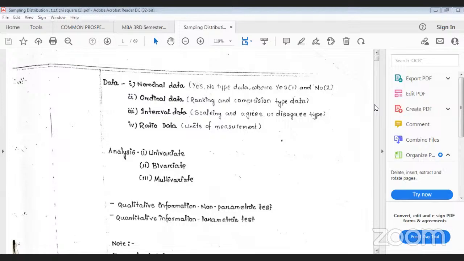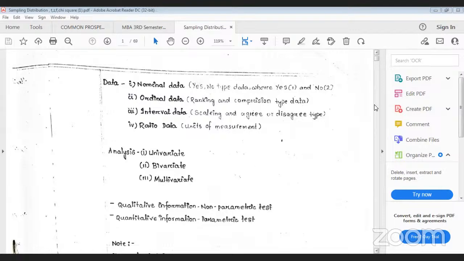Okay, and now just wait. There is heavy rainfall. That's why. Okay.